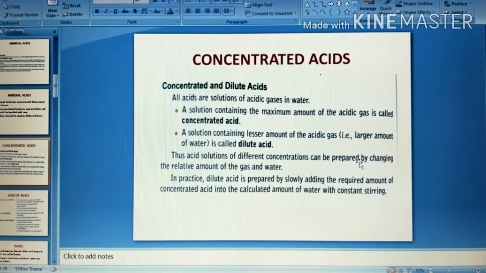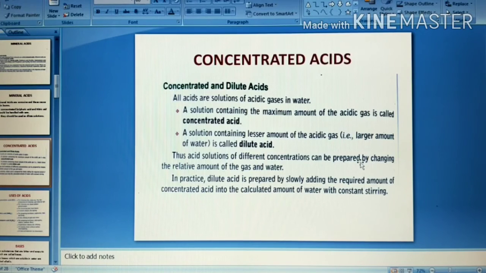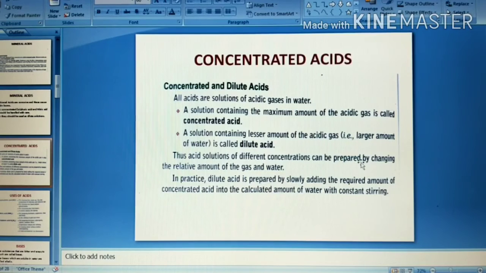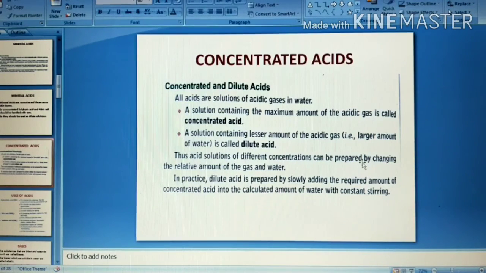In practice, dilute acid is prepared by slowly adding the required amount of concentrated acid into the calculated amount of water with constant stirring. We have to keep in mind that whenever we have to add acid, we take a beaker and pour some water in it, and then slowly, drop by drop using a dropper, we add concentrated acid to the water, and we have to stir it constantly because the reaction is highly exothermic.